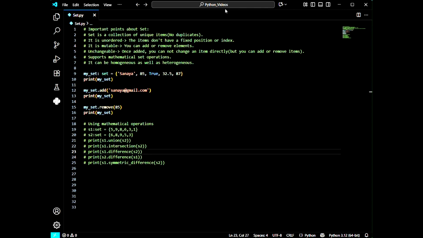In the last video, we learned tuples, that is a data structure of Python. And now I am going to discuss set, which is another data structure of Python. So first, we need to understand what is set. Set is a collection of unique items or elements.